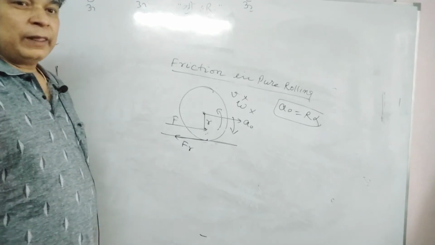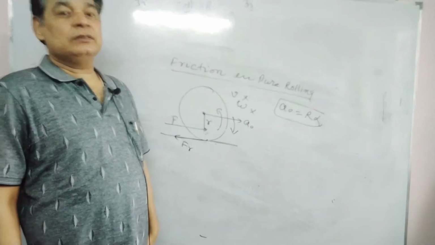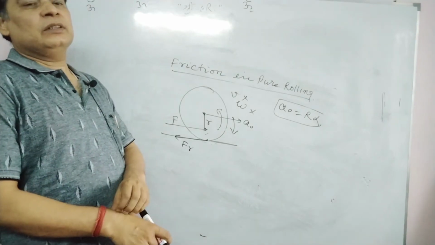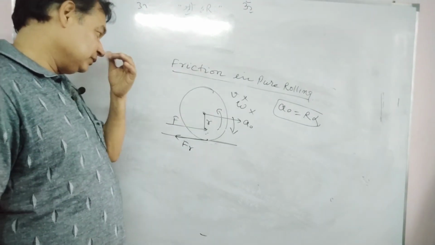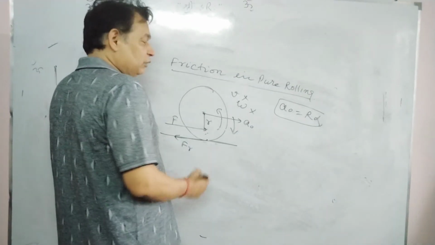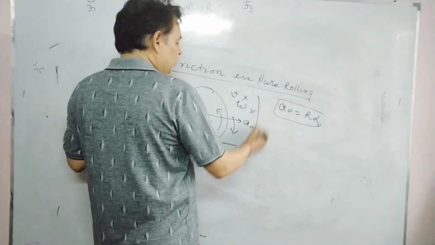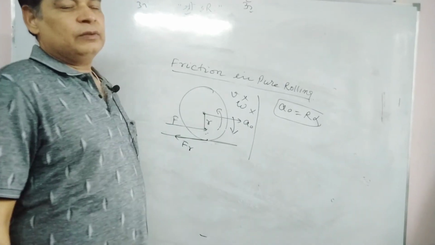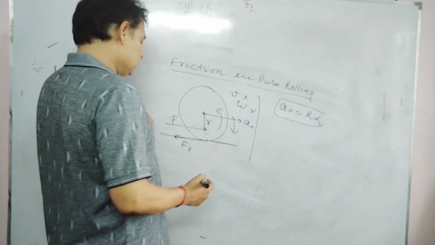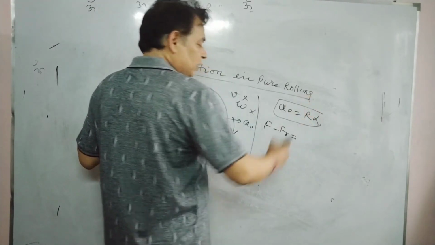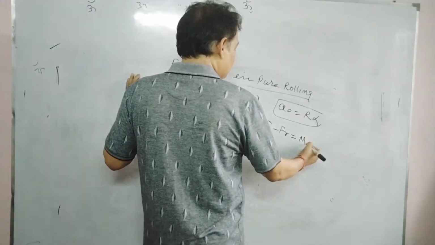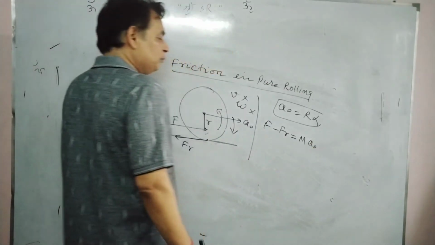Okay, so direction can be decided. Suppose in this case we want to find the value of friction. So we write the equation for linear motion. For the case of pure rolling, firstly write the equation for linear motion: F minus friction equals m a naught, the acceleration of the center of mass.